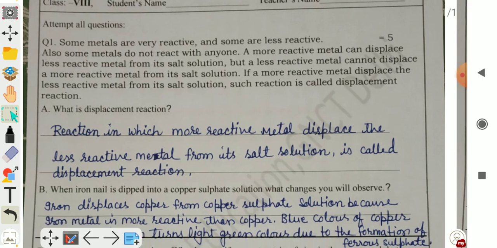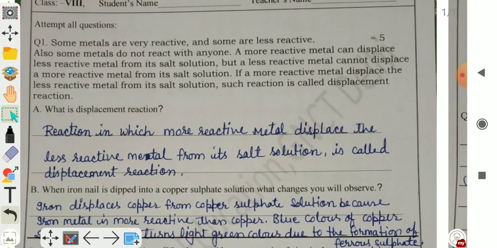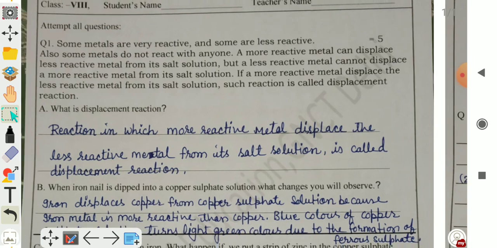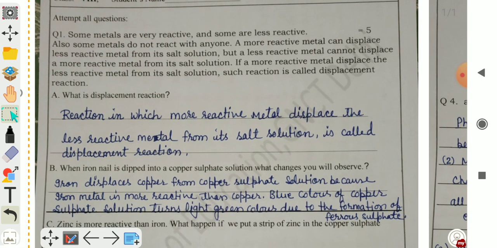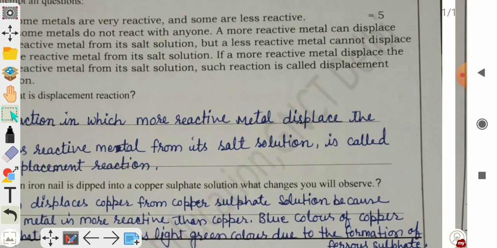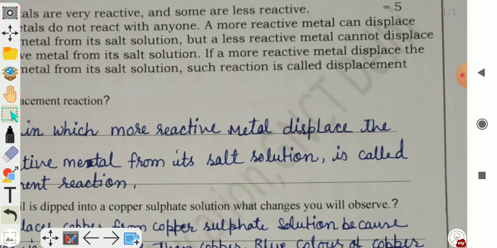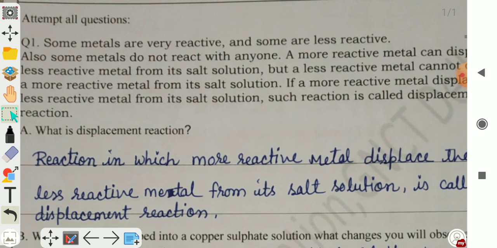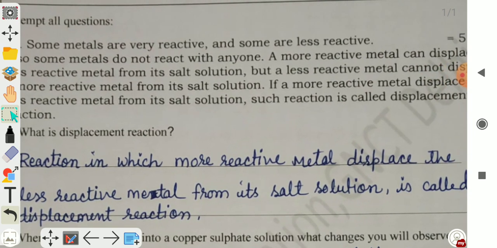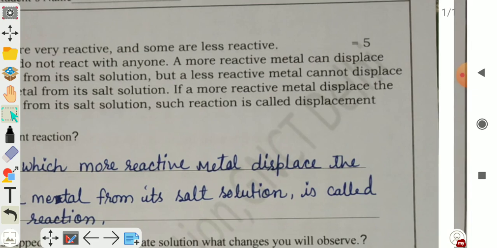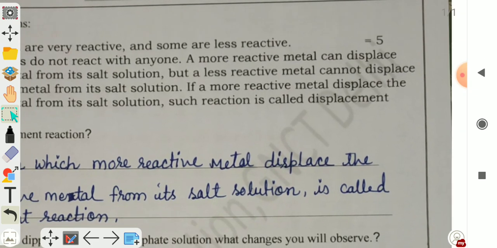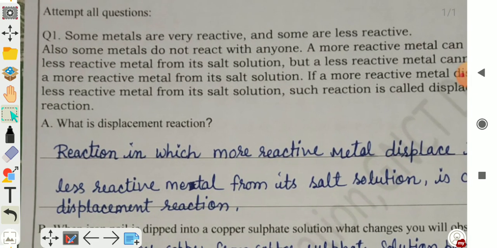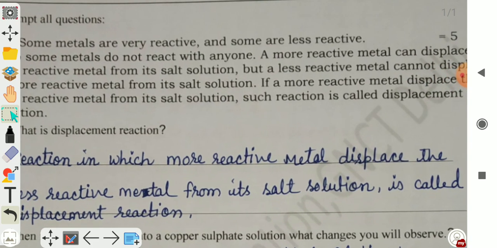Question number 1. Some metals are very reactive, some are less reactive, and also some metals do not react with anyone. A more reactive metal can displace a less reactive metal from its salt solution, but a less reactive metal cannot displace a more reactive metal from its salt solution.